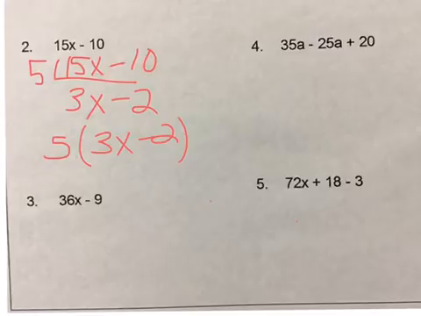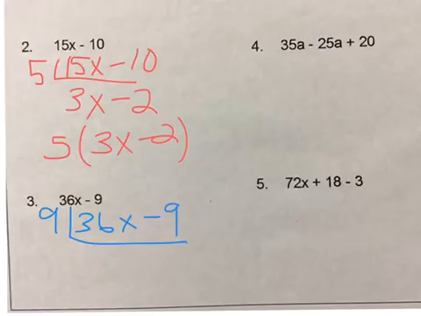So if I look at 36x minus 9, I'm looking at 36x and minus 9, and I see that my coefficient, 36, and my constant, negative 9, have a common factor of 9. So I'm going to pull out the 9. 9 goes into 36x 4x times. 9 goes into negative 9, negative 1. So what I'm going to do is 9 times the difference of 4x minus 1.